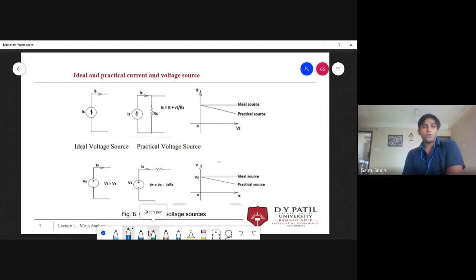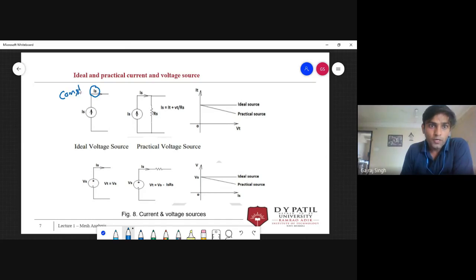Okay, so now let's come back to this ideal current source. An ideal current source means this source will provide constant current. This value must be constant. It provides constant current to the network.